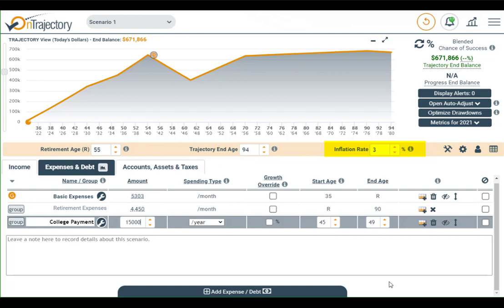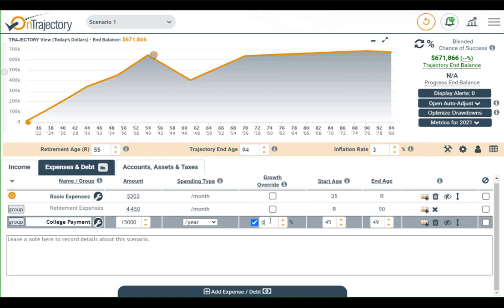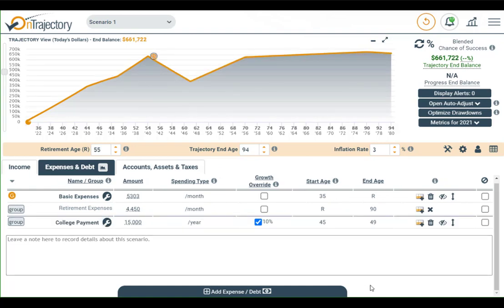Now, let's say, for example, you think college costs will increase faster than inflation. You can simply click here to override the rate at which that particular expense grows and put a new value in. Obviously, an expense you wish to track separately can be entered in this table, and you can also leave gaps between age ranges. For example, here's how you would model purchasing a new car now and then another new car in 10 years.